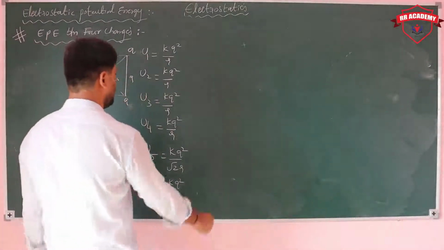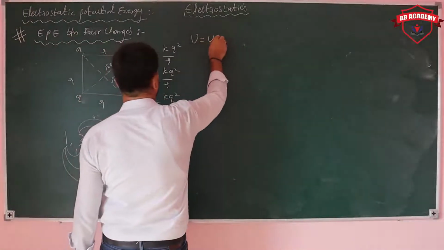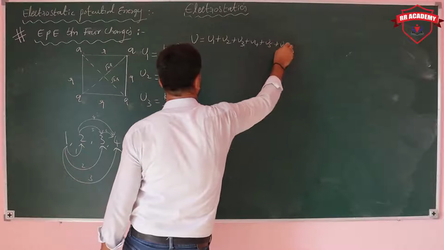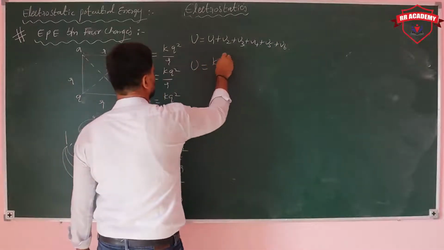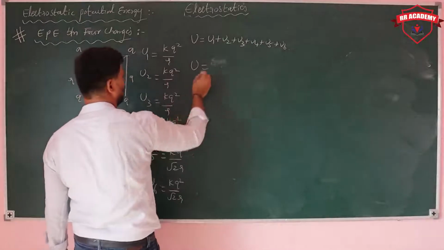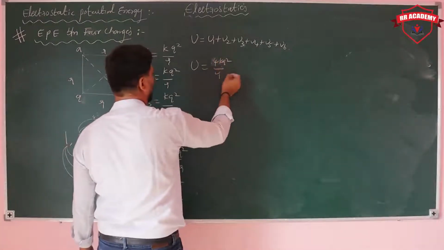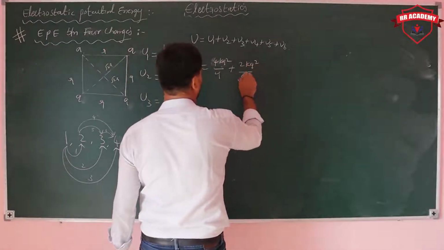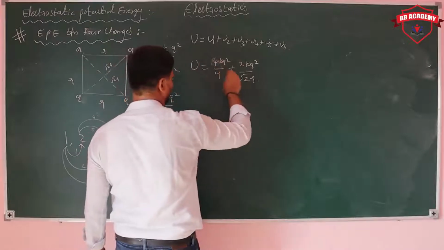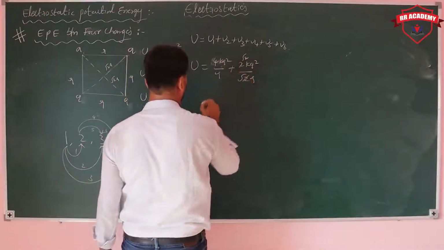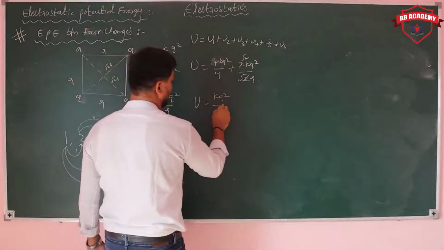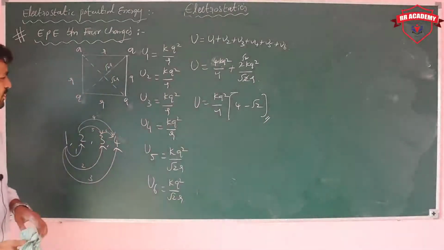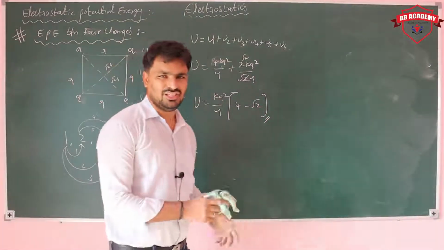Now the total potential energy is U1 plus U2 plus U3 plus U4 plus U5 plus U6. In terms of KQ square by R, how many terms do you have? 4KQ square by R plus, here how many terms? 2KQ square by root 2 R, which you can simply write as root 2. So if you take KQ square by R common, the remaining is 4 plus root 2. So this is the total potential energy of the system.